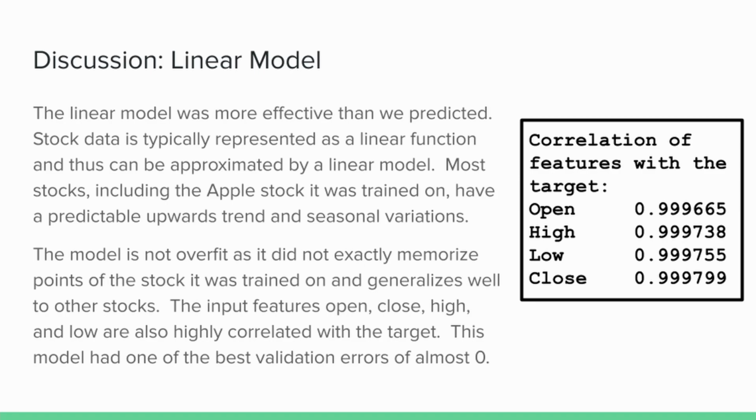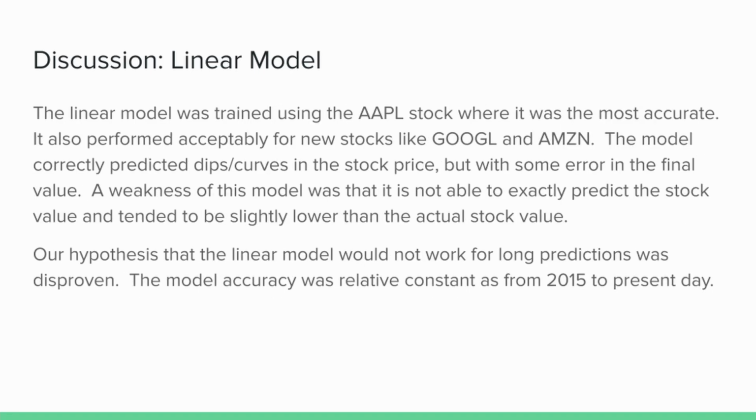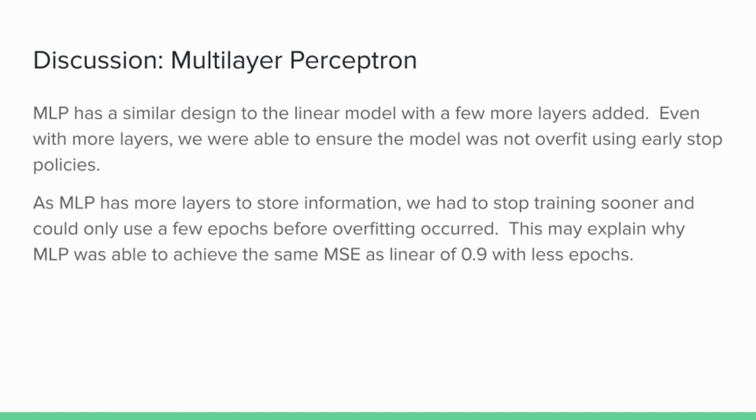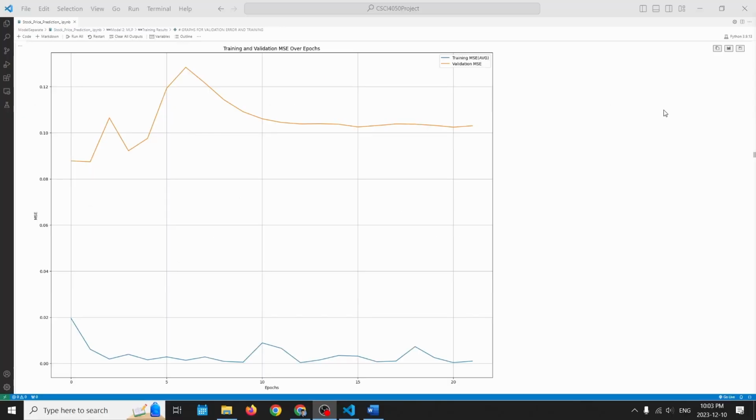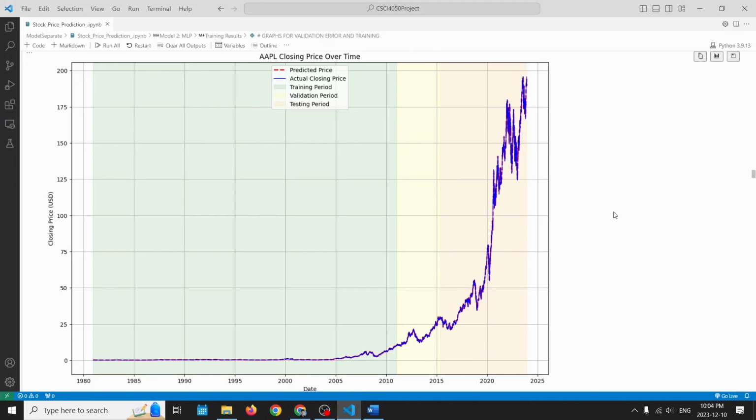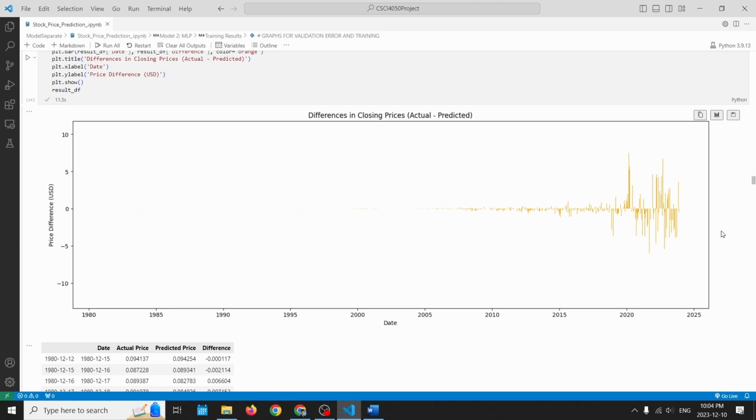There was some variance. The input features open, close, high, and low are highly correlated with the target. This could explain why the linear model worked so well. Since our MLP model has more layers, it was able to be trained more quickly, but it was also more quickly prone to overfitting. So we had to use early stop policies, and we ended up only using the first few epochs. Similarly to the linear model, MLP exceeded our expectations by being able to accurately predict the stock price beyond the training data. We believe the model is not too overfit, as similar to linear, it's not exactly predicting the price and has some variance.